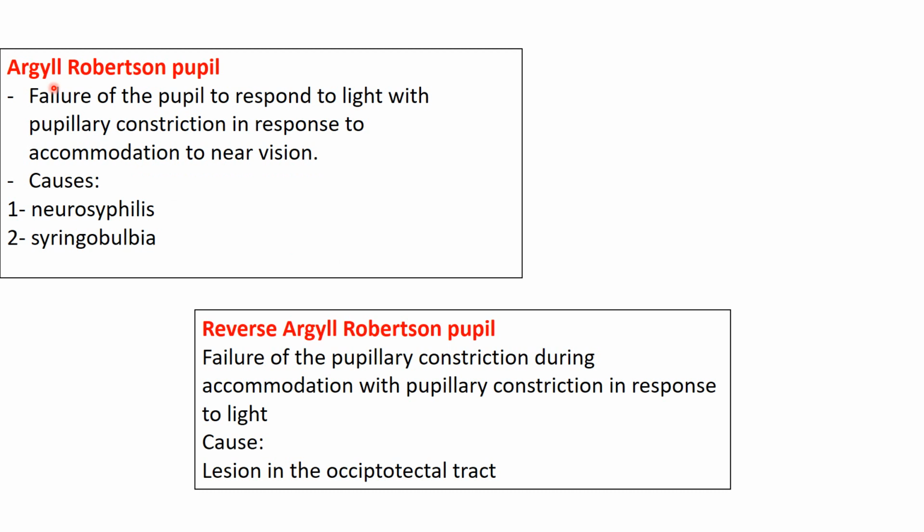Argyll Robertson pupil is a condition seen in neurosyphilis and syringomyelia, or extension of the lesion of syringomyelia to the brainstem. We have failure of the pupil to respond to light with good response to accommodation to near vision. The other condition is reverse Argyll Robertson pupil, in which the opposite is occurring. There is failure of pupillary constriction during accommodation with pupillary constriction in response to light, and the condition is usually a lesion in the occipitotectal tract.